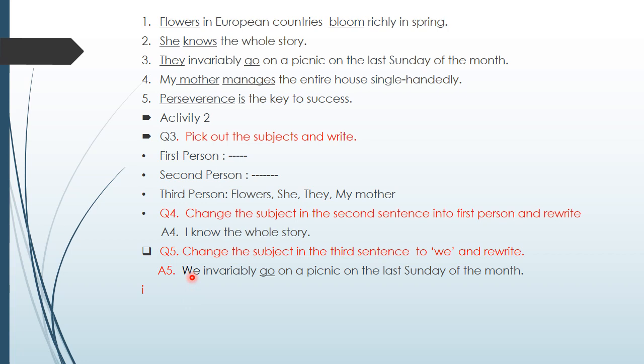And here, the word we is also plural. Okay. So, a plural subject takes a plural verb. Here, in sentence 3 of activity 1, we have the verb go. It is plural because the subject is plural, and now we are writing we, which is also plural. So, we do not have any change in the verb. We write the same verb, go. A plural subject takes a plural verb. So, our answer is: we invariably go on a picnic on the last Sunday of the month. Okay, children?